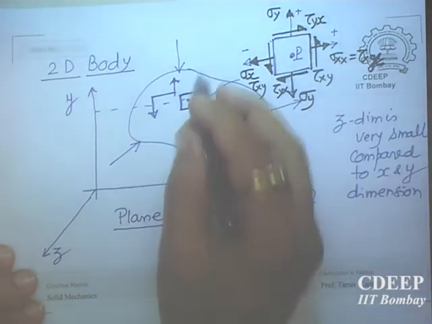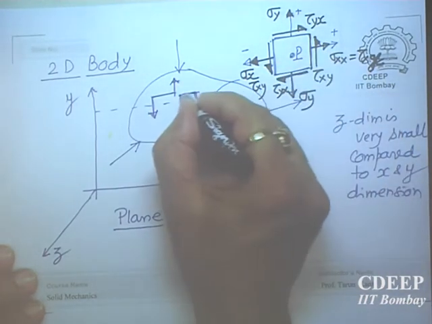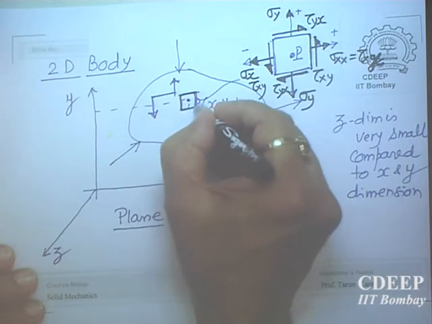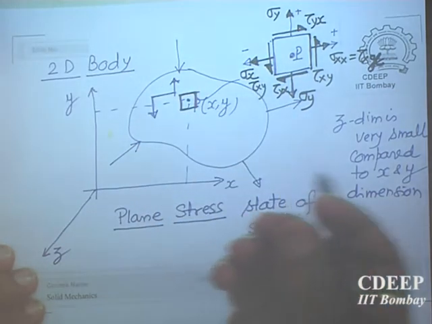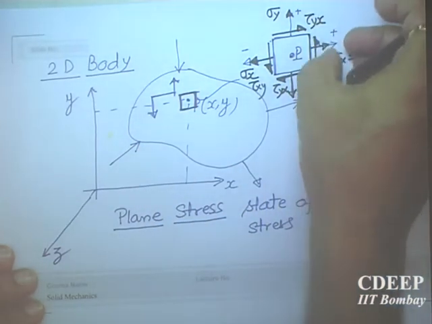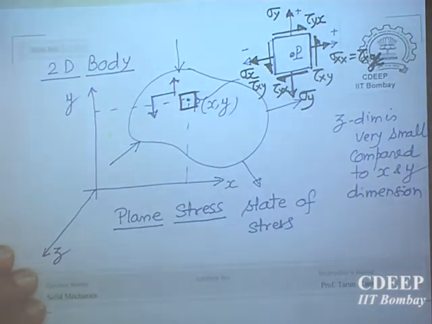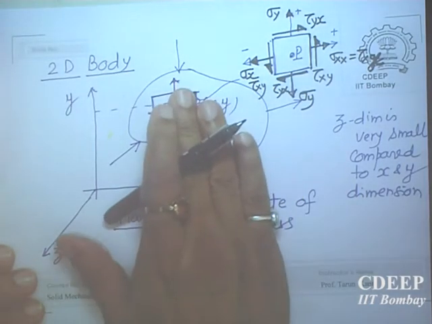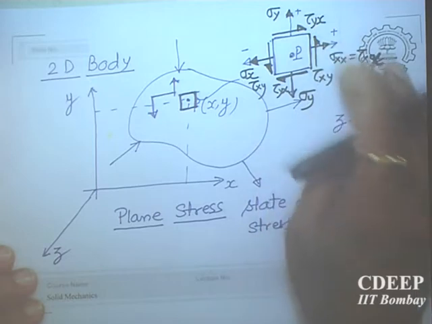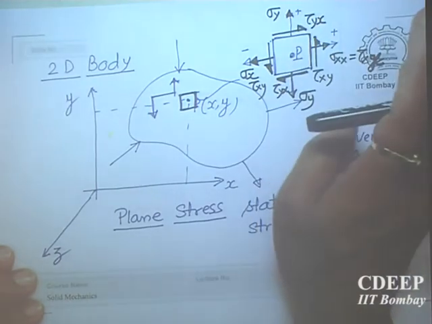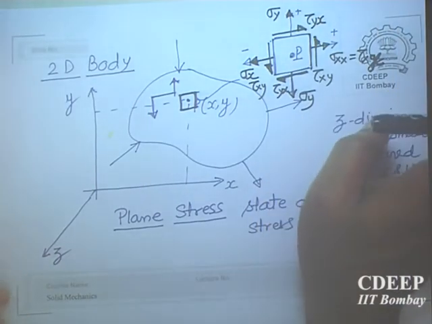See, this one is cut. This element has been cut as a small square out of this sheet, and then I am drawing these stresses on the edges. They are not drawn on the z plane; they are being drawn on the x plane and y plane. And then what was your question?